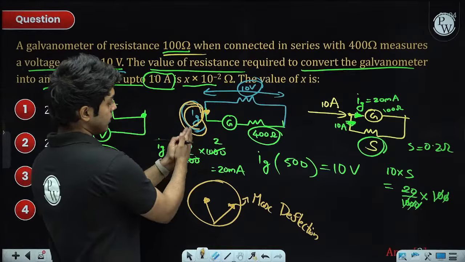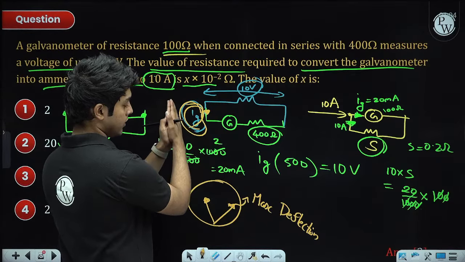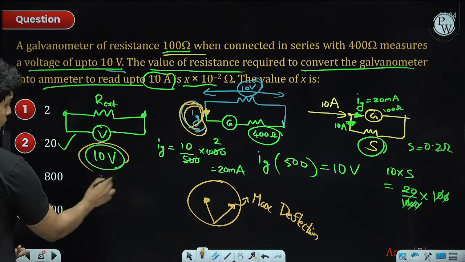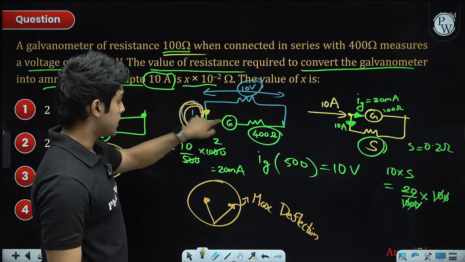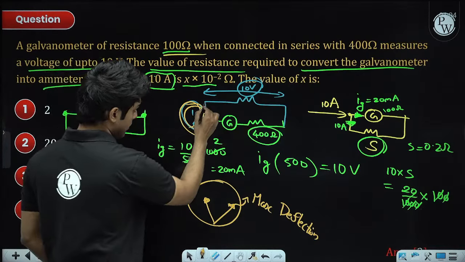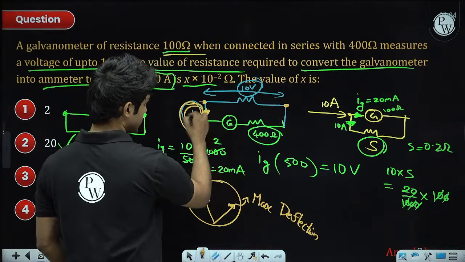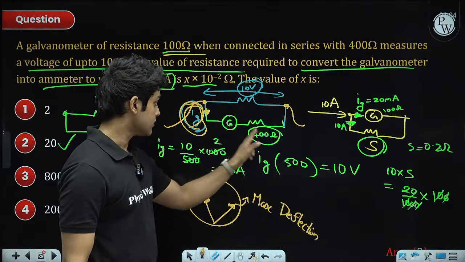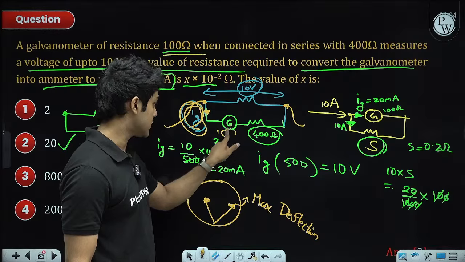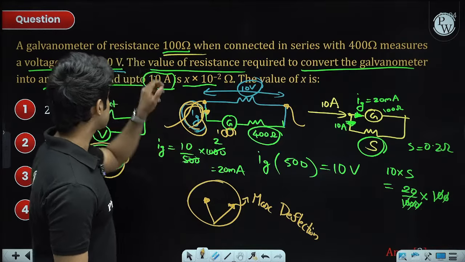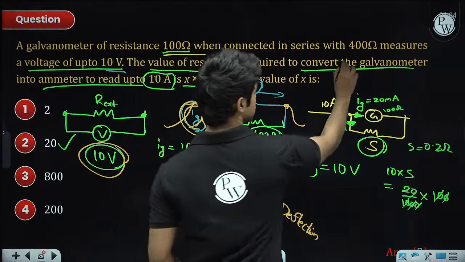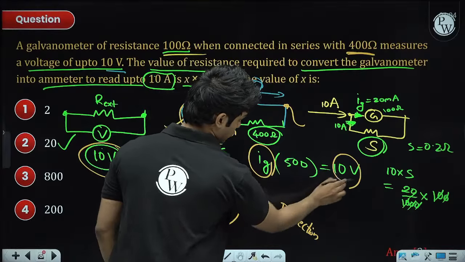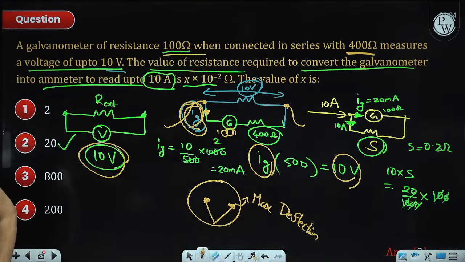Now we want this galvanometer at its full scale deflection to show the maximum voltage, and the maximum voltage is 10 volt. So when Ig passes through this galvanometer, the voltage across the terminals should be 10 volt. That's why I wrote Ig into total resistance. G has a resistance of 100 and the extra resistance has 400 ohms, connected in series. So net resistance is 500, into Ig should be 10 volt. Using that we get Ig.